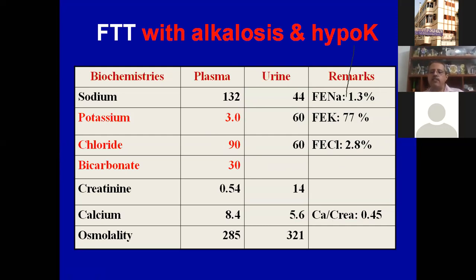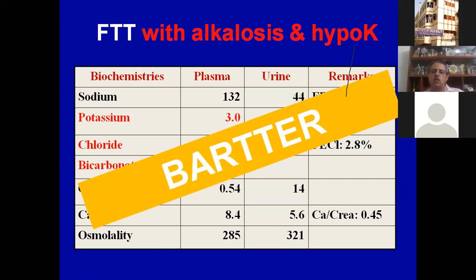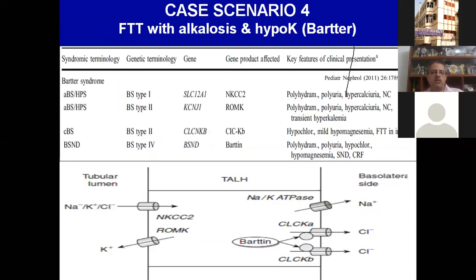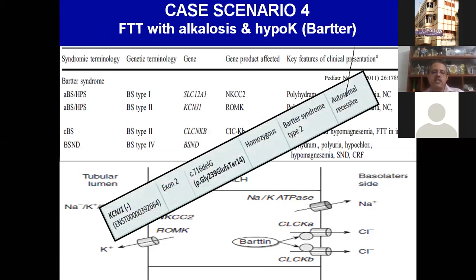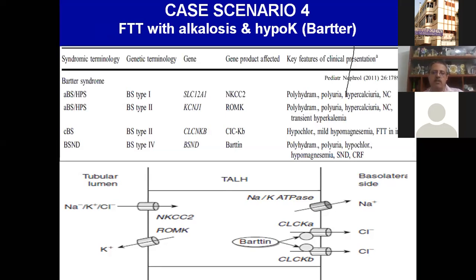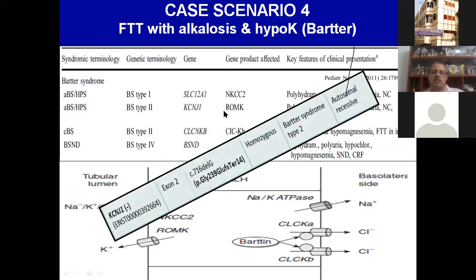So the child has hypercalciuria. So the diagnosis was Bartter syndrome. Again, Bartter syndrome itself is a separate lecture. There are 4 types of Bartter syndrome because of various channel defects. I'll not go into the details of that. We did a genetic test, and it was because of the ROMK channel defect.